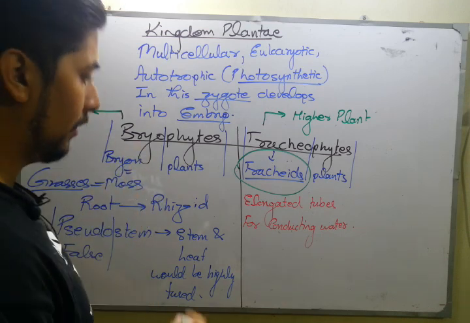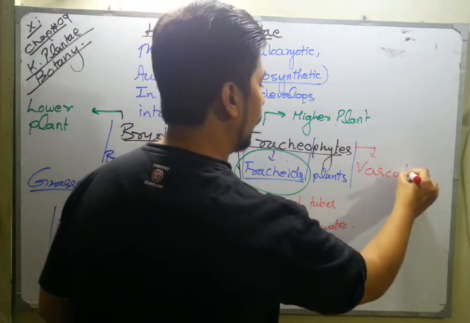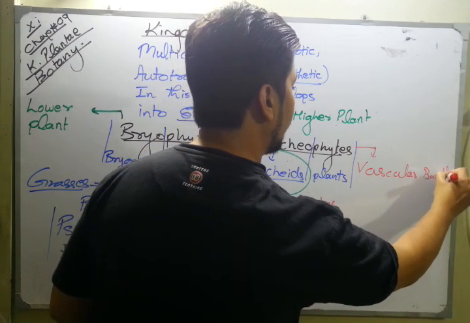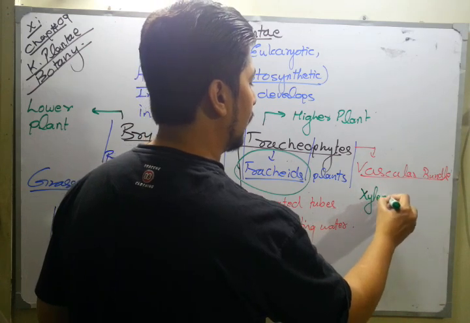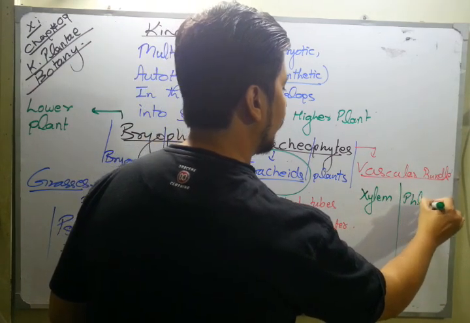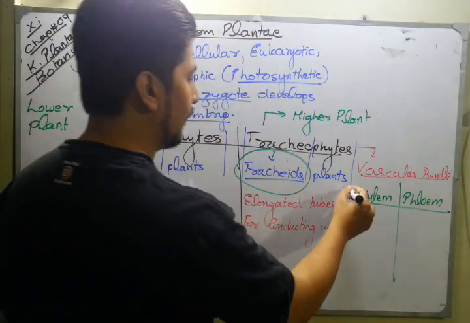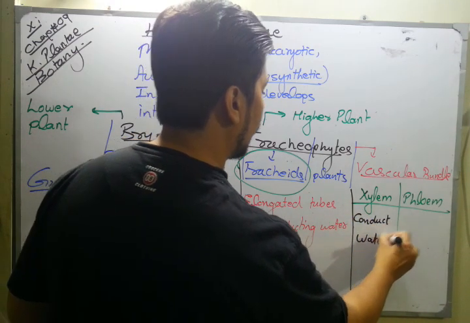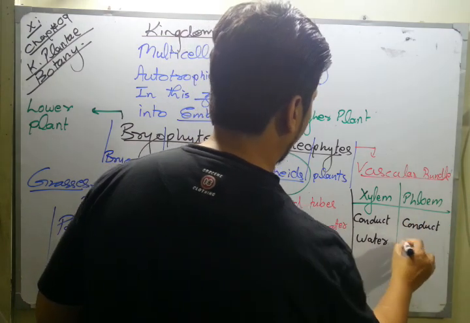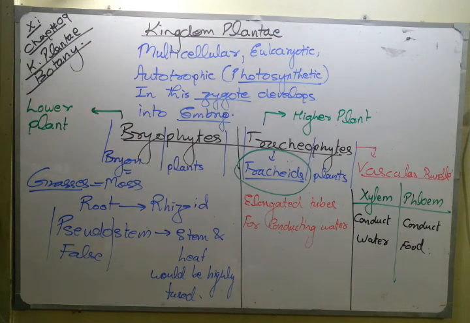That's why we say that they contain a vascular bundle. And you know very well what a vascular bundle means: it consists of xylem and phloem. Xylem, you know very well, conducts water, and phloem conducts food. Water, minerals, food and other nutrients are transported by means of phloem, and xylem is responsible for conducting water and minerals.